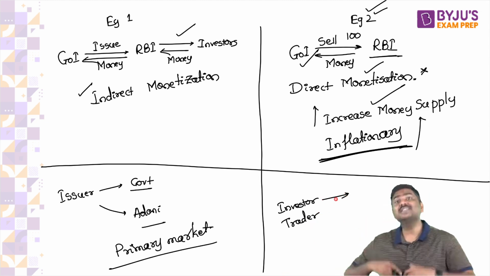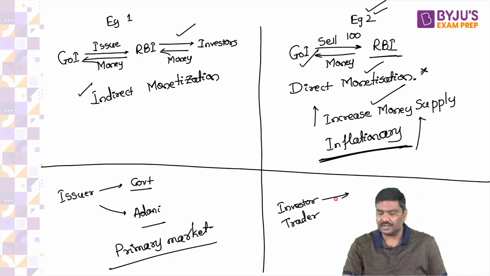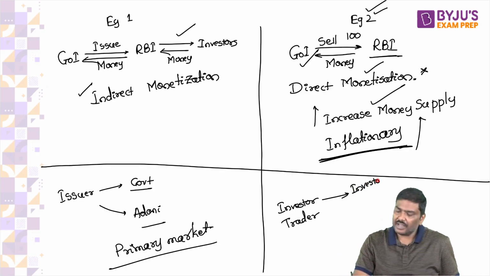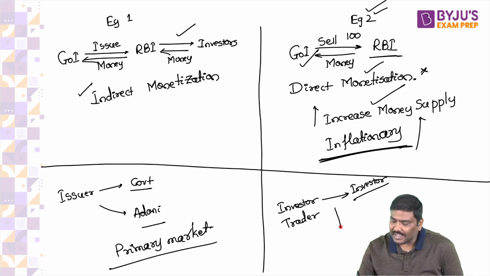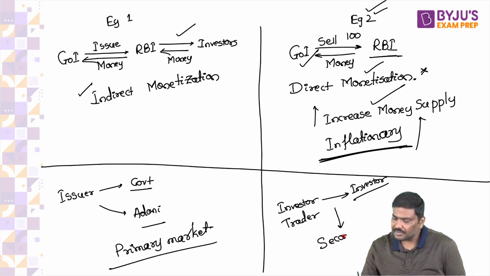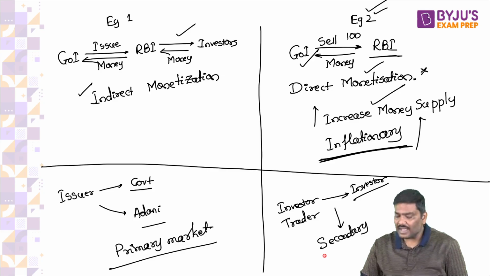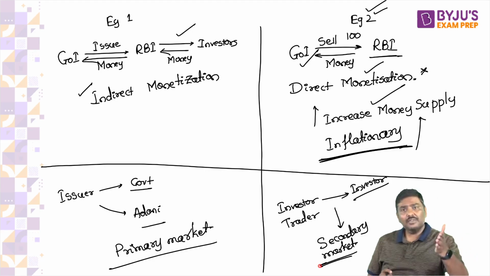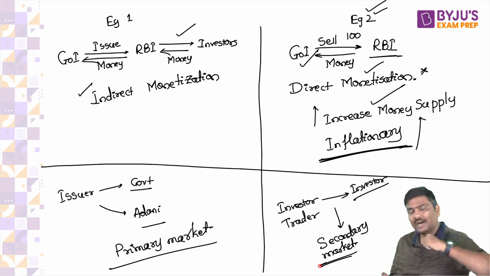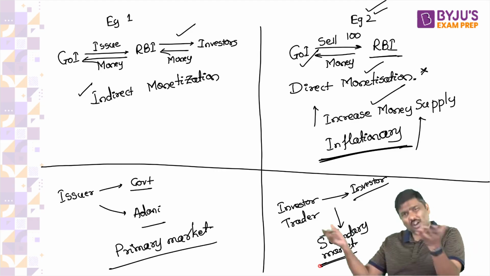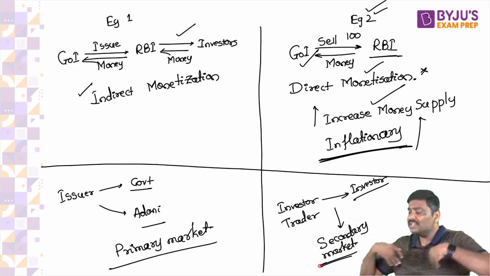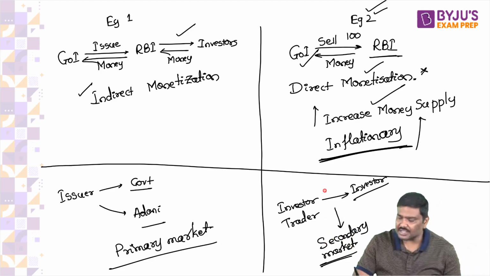So let's look at the next point here. Whenever an investor sells the instrument to another investor, this is called a secondary market. This is referred to as a secondary market. Any difficulty? Whenever we purchase the instruments from the issuer, when the issuer sells the instrument to me in the market, that is called the primary market. Whenever investors who already have ownership of these instruments sell them to somebody else in the market, this is called the secondary market.